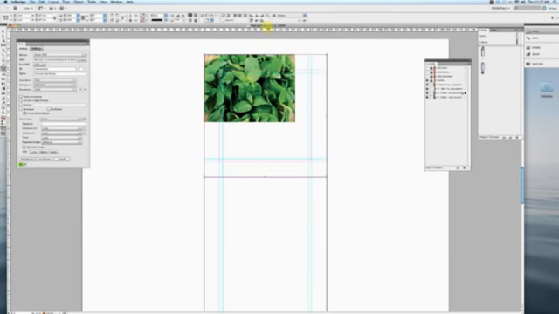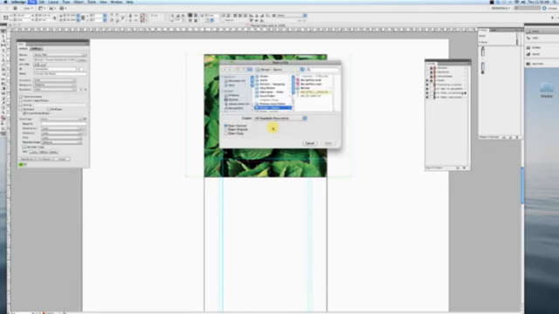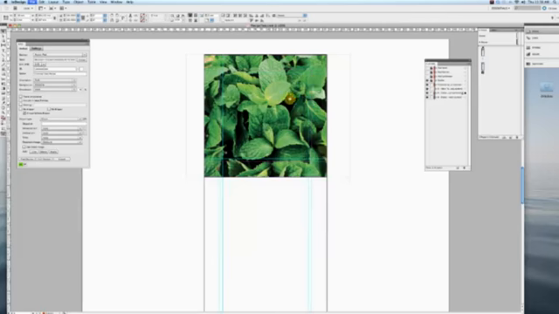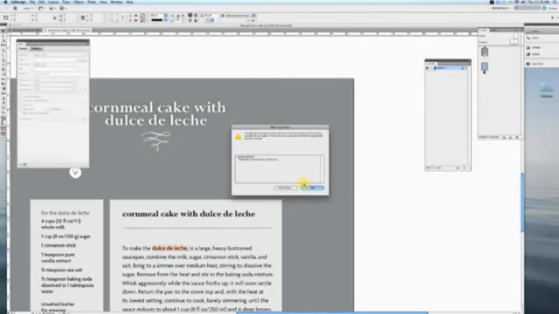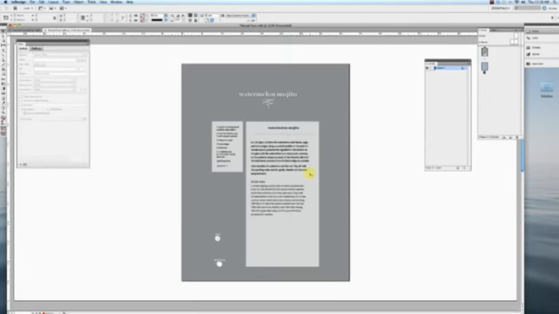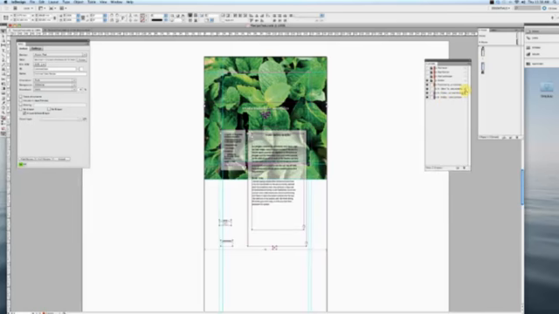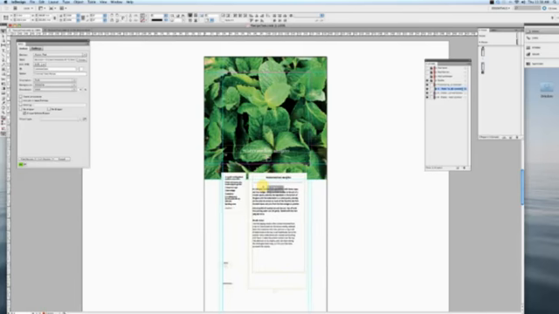So let's put in this picture of Mint. Let's fill that one up there. Center that quick. Now we'll grab some other text for this. Again, I'm just copying and pasting out of here. There we go. Again, I've already set all of this, so I can just select it all, copy, go back to this document, paste, and I actually want that to be on my A layer. So there we go. I'm going to position this kind of similarly here.